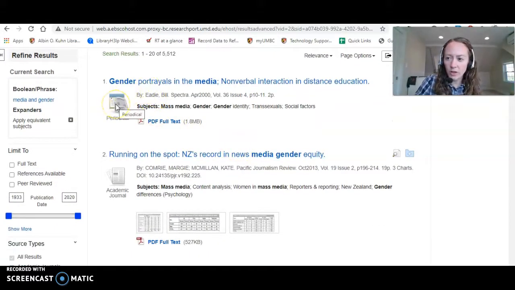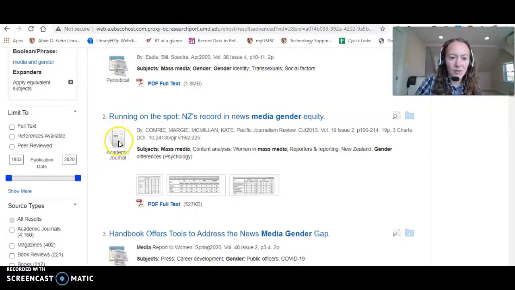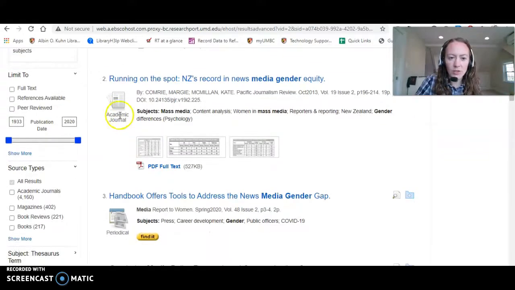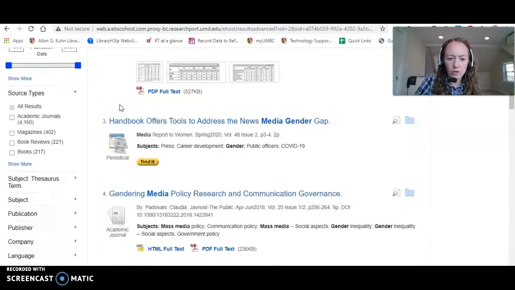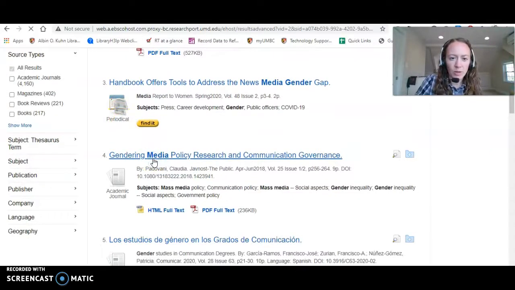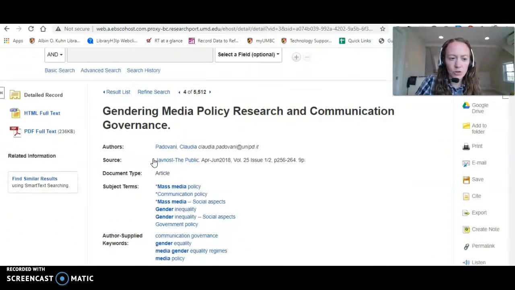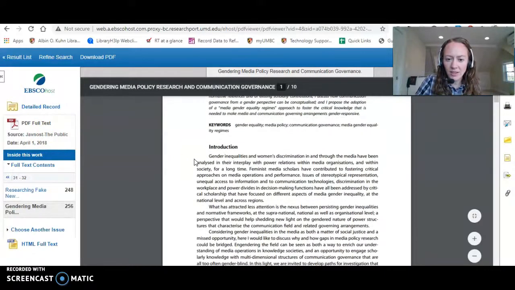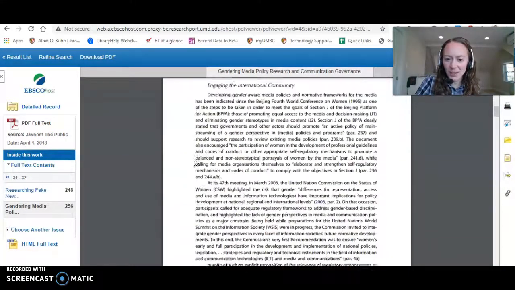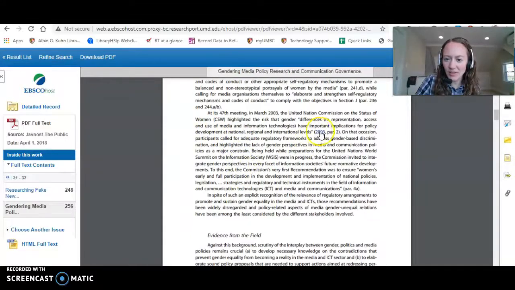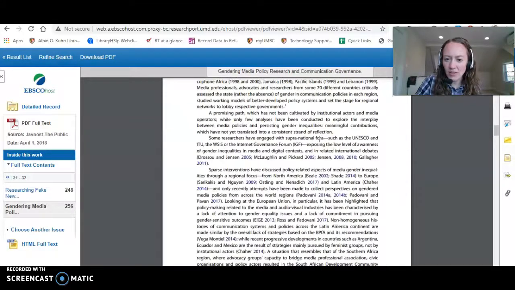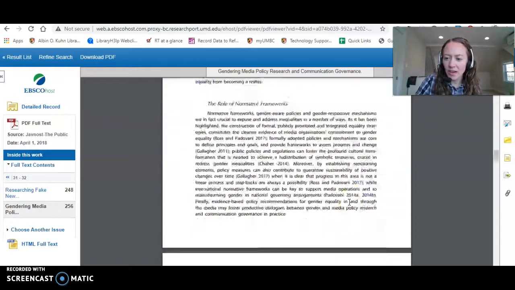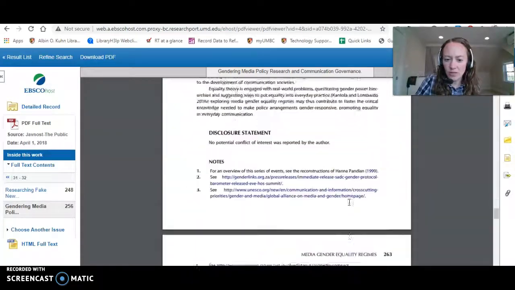You can see there's a periodical here, something that comes out every period, every month, every week, every day. An academic journal is different from that. It's going to be a scholarly peer-reviewed article. For example, we can click on one of those just so you can see. Over here on the side, you can look at the full text. And if you scroll through, you can see that it's quite dense. It has a lot of references from other studies. You can see those citations in the article. And at the very end, you'll see a list of references.